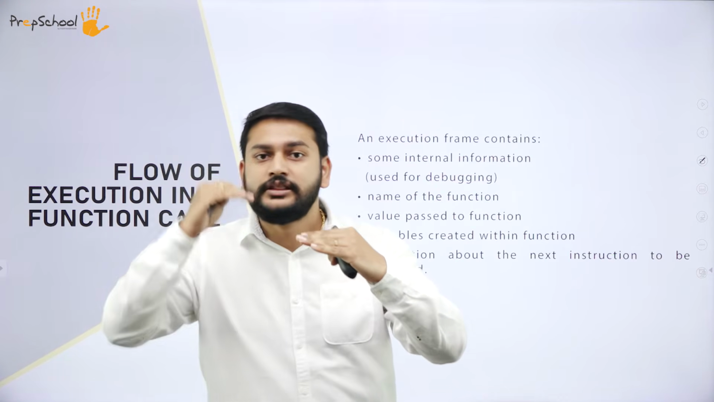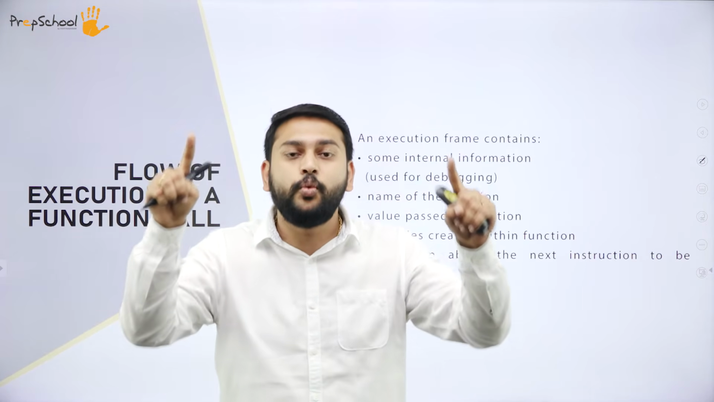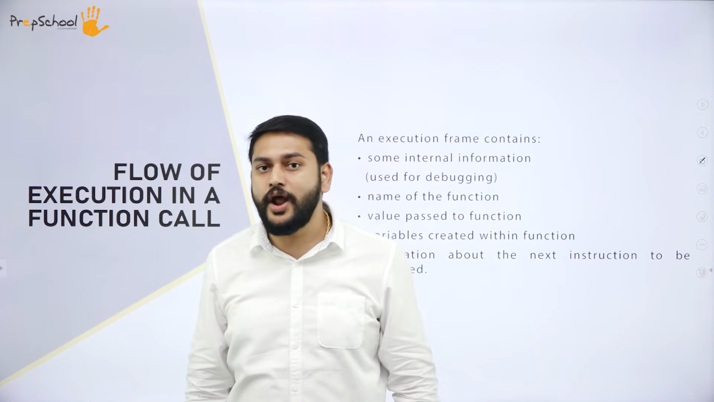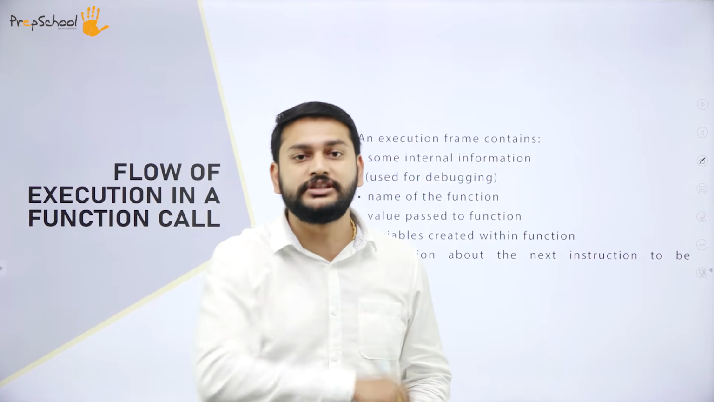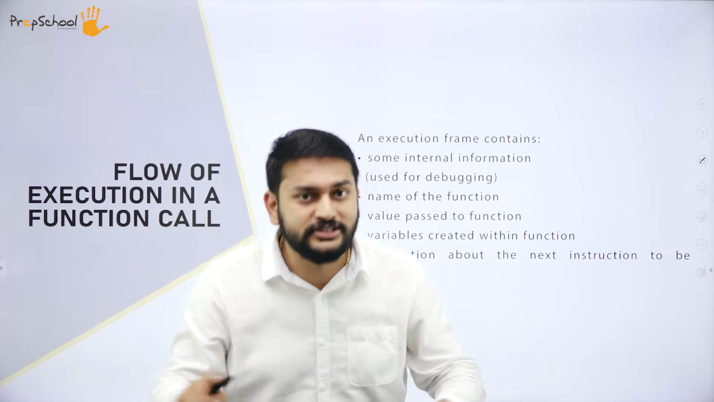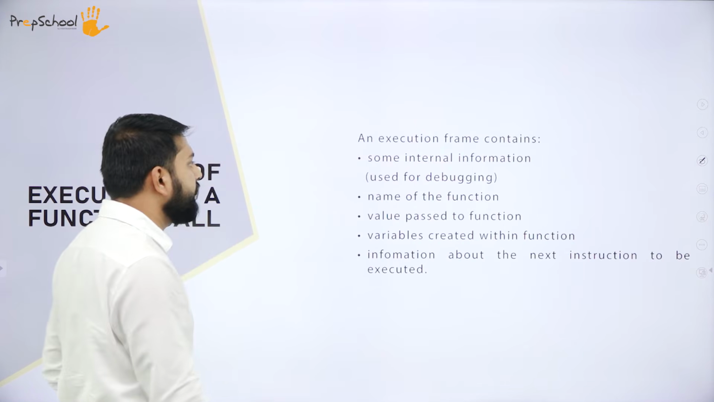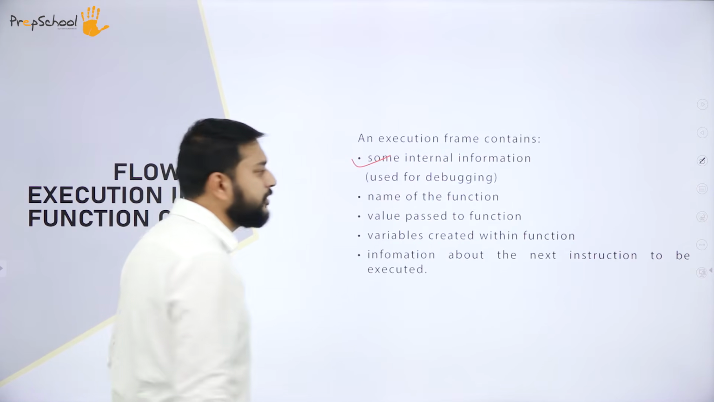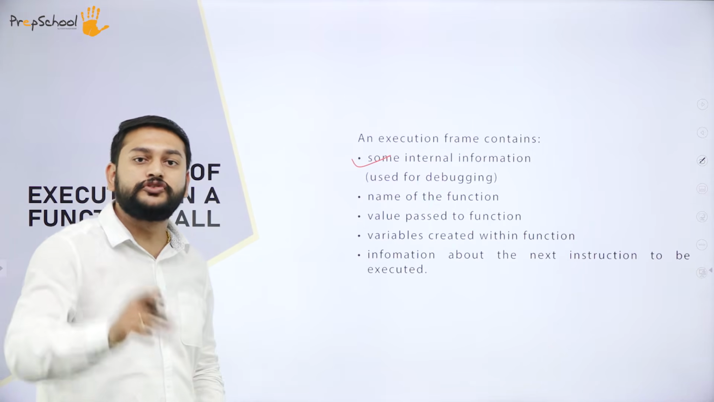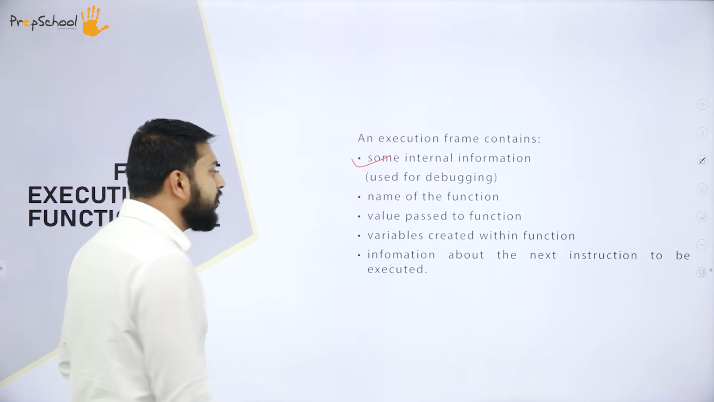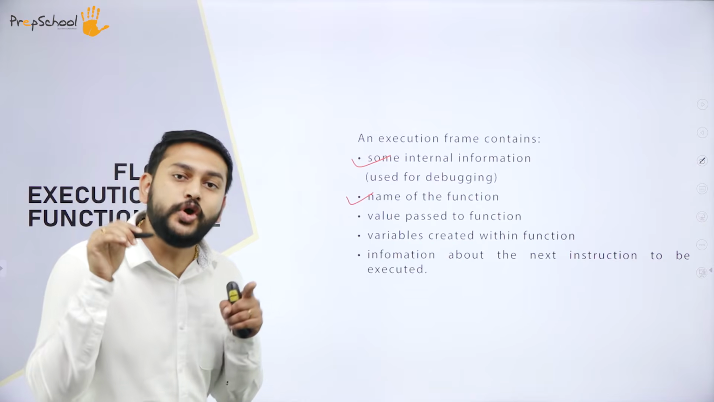As soon as the interpreter encounters the function call, it will create one execution frame. Imagine the execution frame as the operation theater. Inside the execution frame, what will I have? I will have some internal information which is used for debugging. What is the next one that I will have? I will also have the name of the function which I am trying to execute.